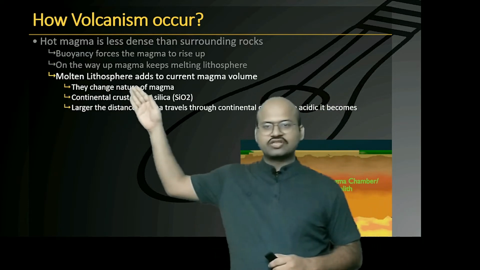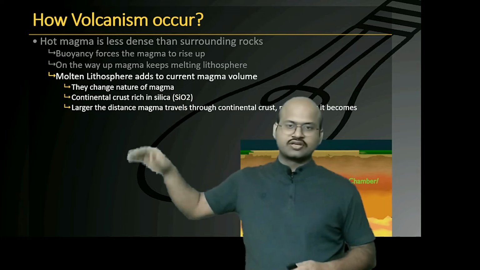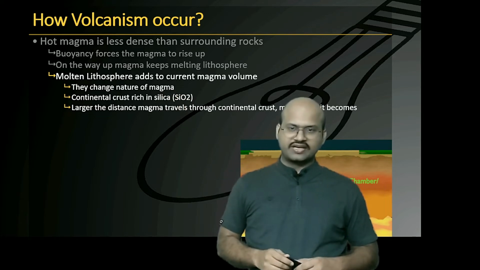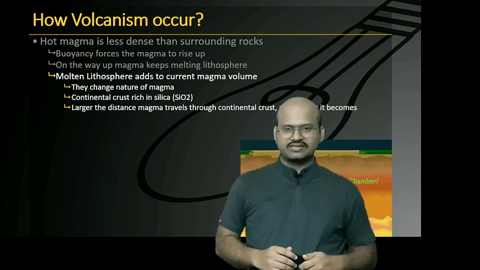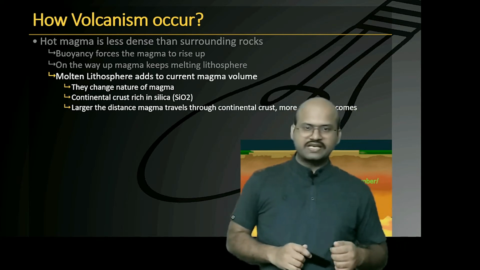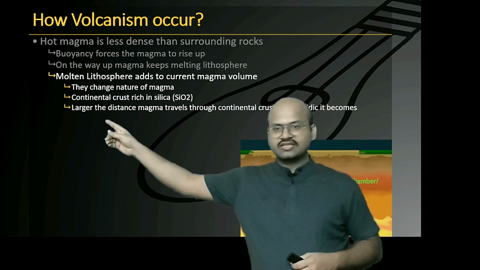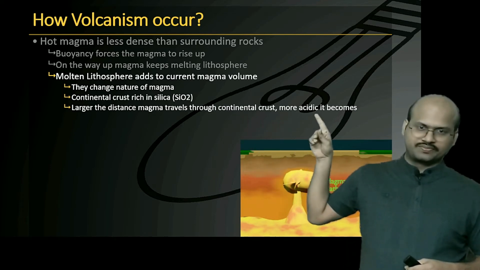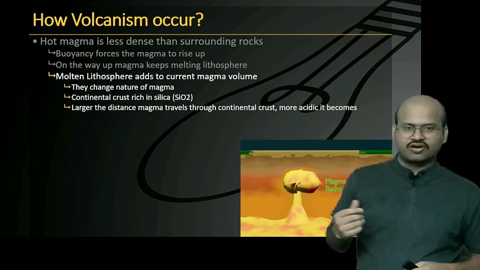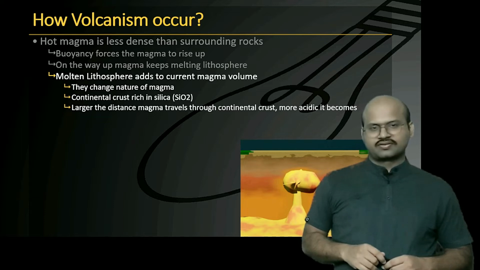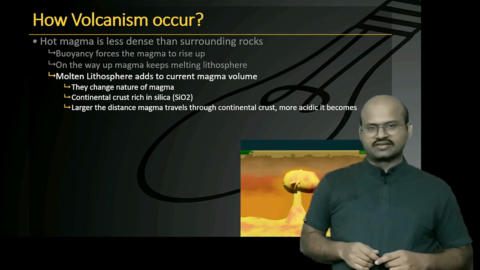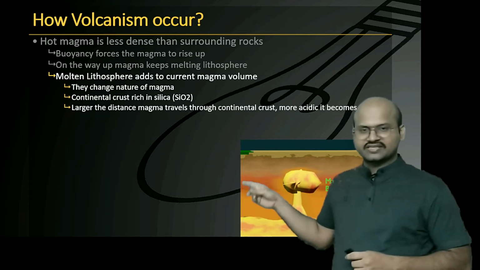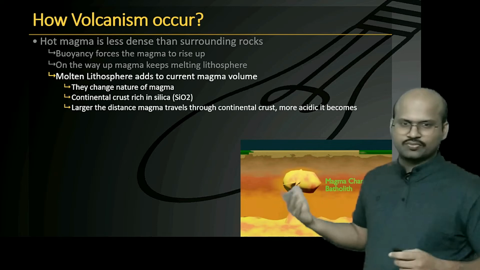They also change the nature of the magma because continental crust is sial in nature, that is acidic in nature, while the magma which comes from the asthenosphere is sima in nature, that is basic in nature. So the greater the distance magma travels through the continental crust, the more acidic it will become, because of the addition of continental crust rocks which are acidic in nature.